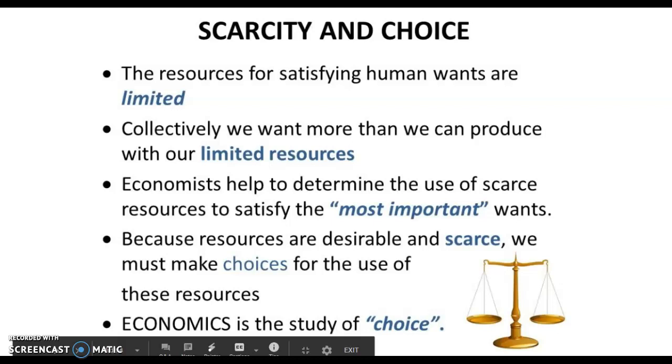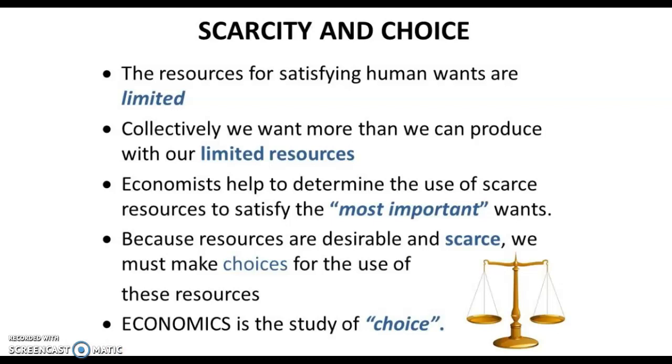Scarcity and choice. The resources for satisfying human wants are limited. Collectively, we want more than we can produce with our limited resources. Economists help to determine the use of scarce resources to satisfy the most important wants. Because resources are desirable and scarce, we must make choices for the use of these resources. Economics is the study of choice. We are going to be looking at how people use their resources, like money, to make decisions.